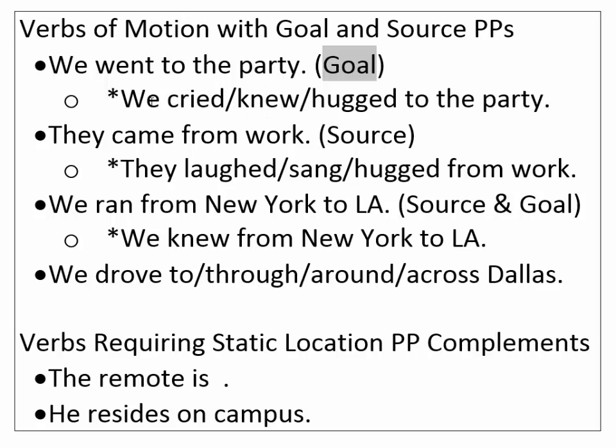So "we cried to the party" doesn't really work out. You'd have to say something like "we cried all the way to the party." "We knew to the party." "We hugged to the party." None of those work out. So that helps us to see that "went" specifically allows these kinds of prepositional phrases.